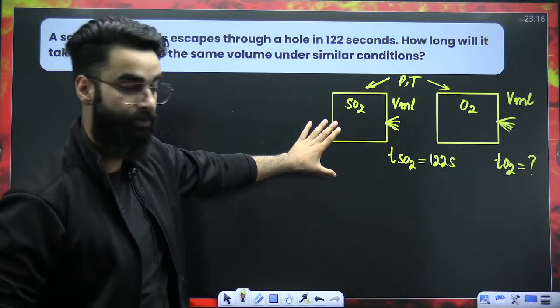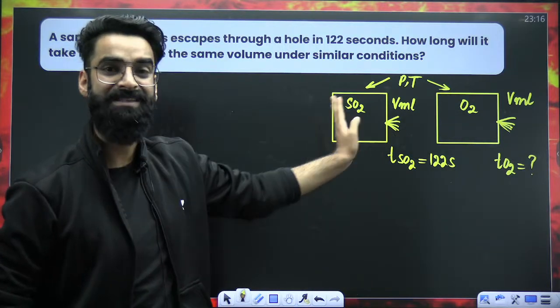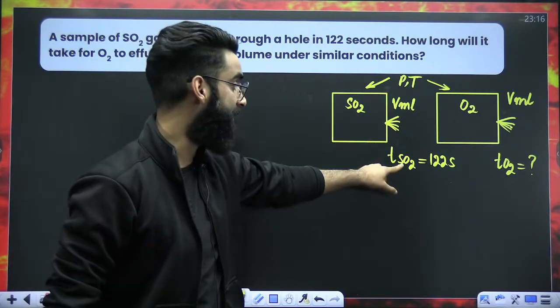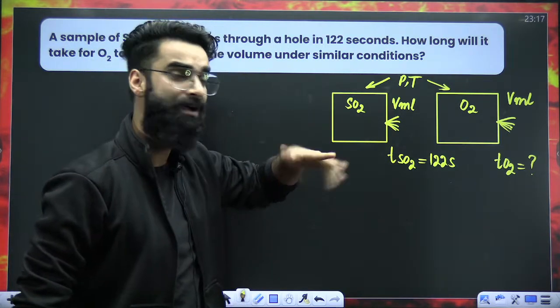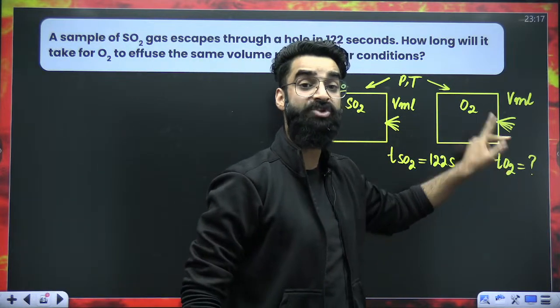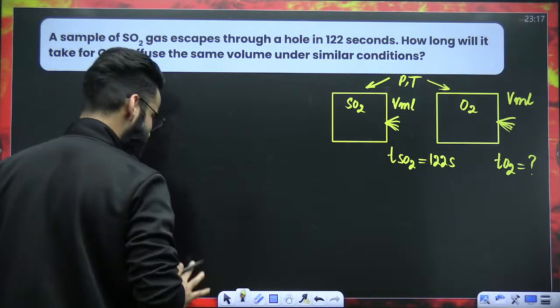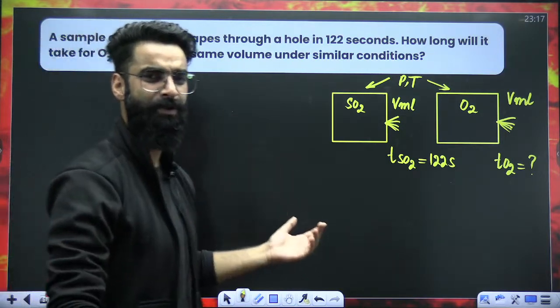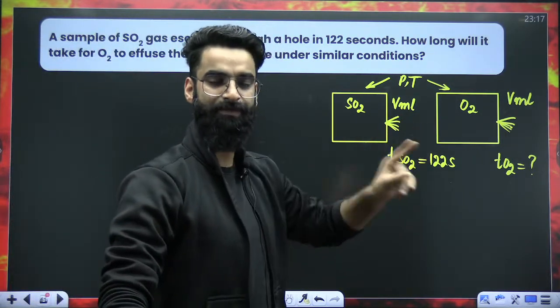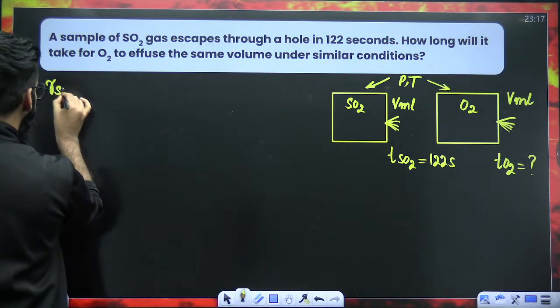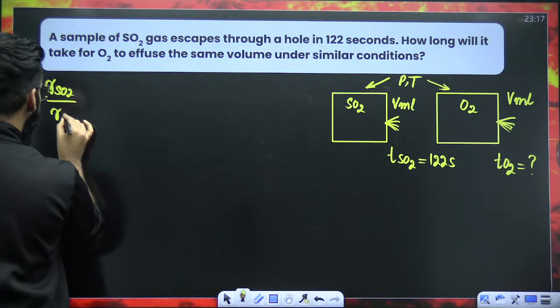All the parameters I wrote. The gases are kept under similar conditions. I'm assuming V mL of SO2 is coming out of the container in 122 seconds. I need to check how long it will take for O2 gas to effuse the same volume. So which case is this? Is this related to case 1 or case 2? Pressure and temperature are the same, so it is related to case 1. So I'll write rate of effusion of SO2 divided by rate of effusion of O2,